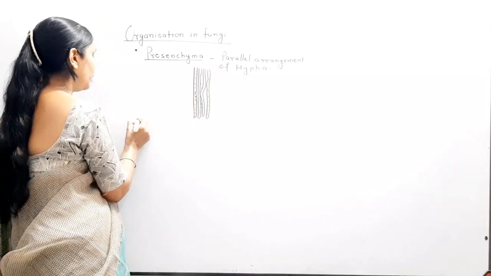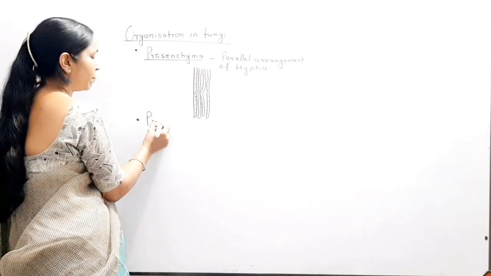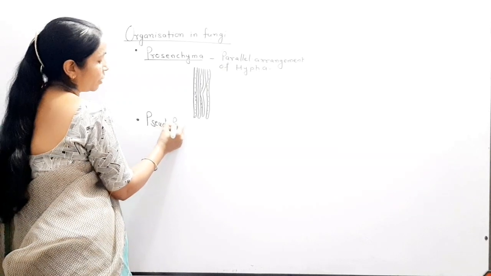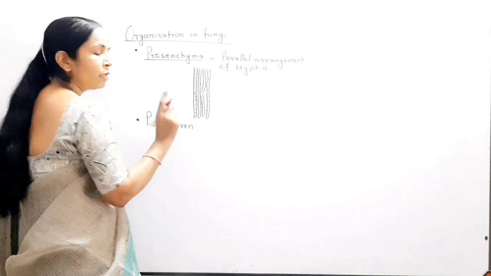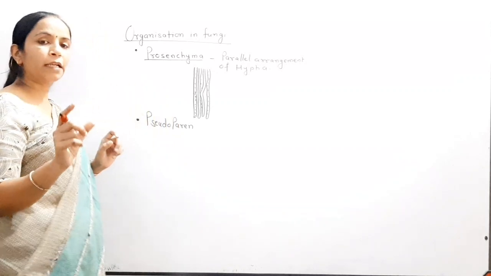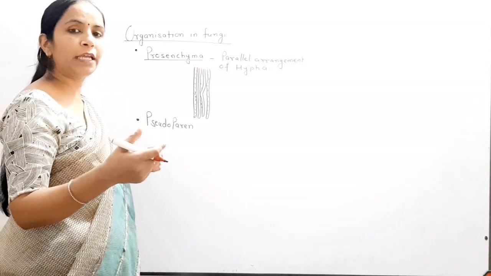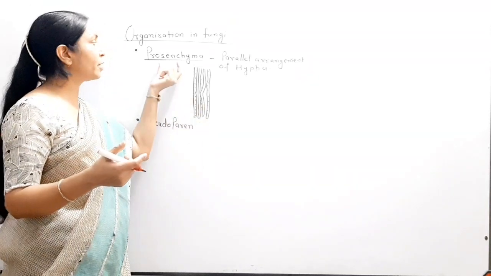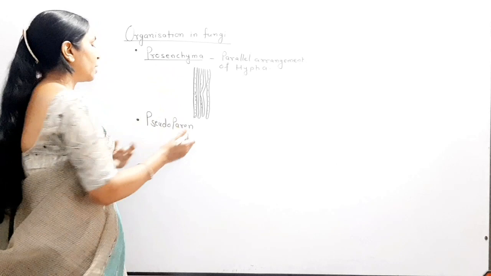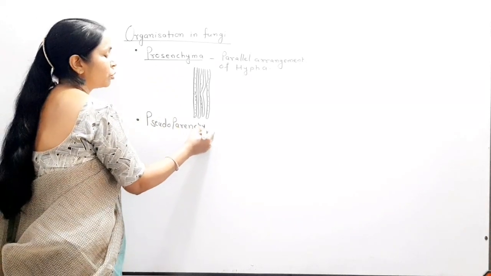सेकेंड, another tissue organization you see, that is pseudoparenchyma. True tissues are absent. बार बार हम कह रहे हैं, only the hypha arrange compactly and give the similarity with any kind of tissue. When the hypha arrange parallelly to each other, then it is called prosenchyma. Second is pseudoparenchyma.